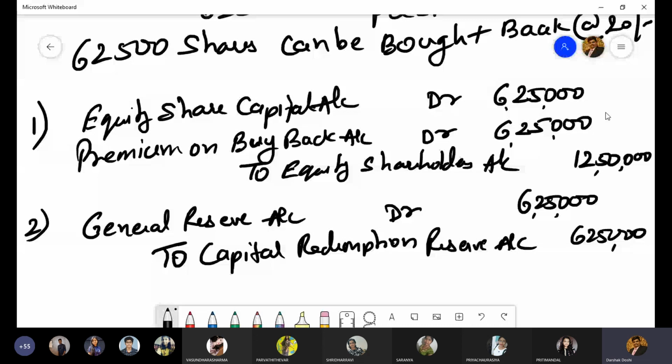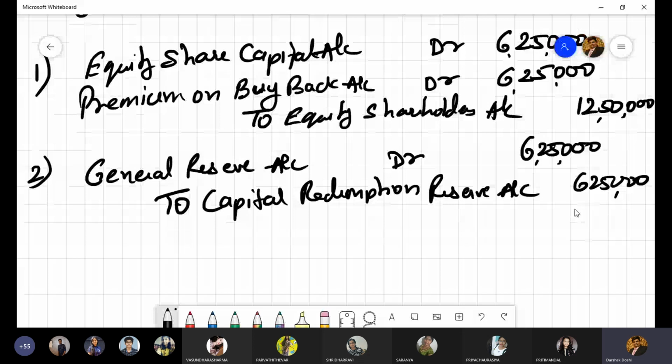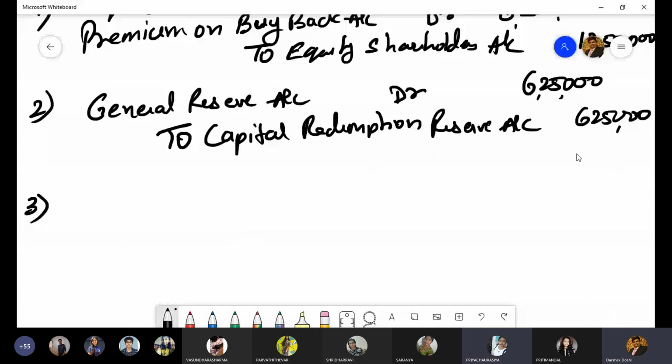After that, next, writing off premium. We will write off premium on buyback. Correct. Premium on buyback is 6,25,000, and at the time of writing off premium on buyback, we first utilize securities premium and then go for free reserve. Securities premium we have is only 5 lakh. So we require other free reserve as well, right? So can I say securities premium account debit?